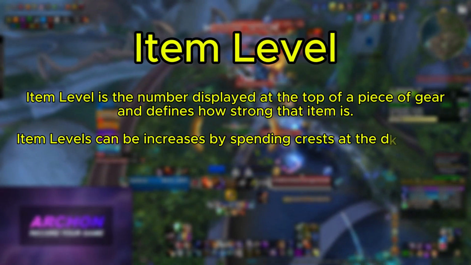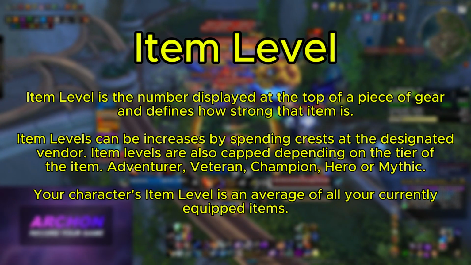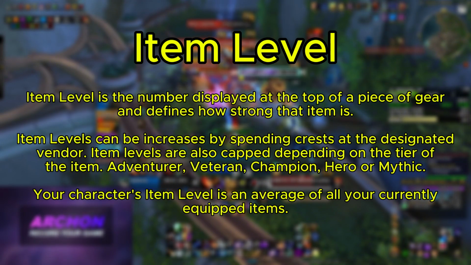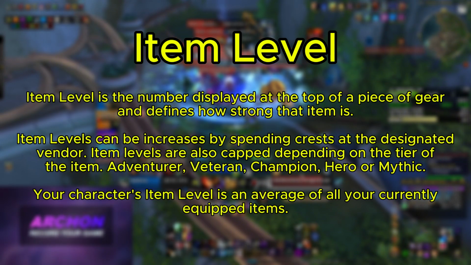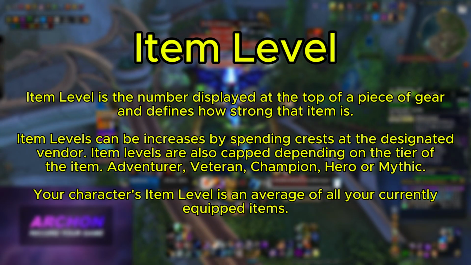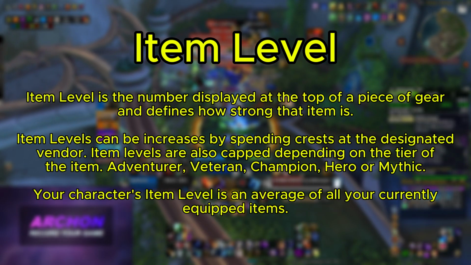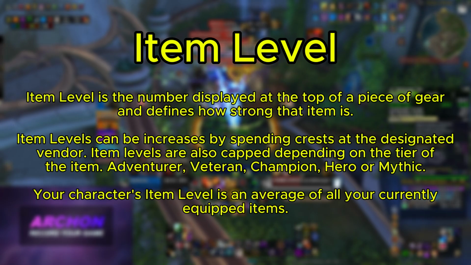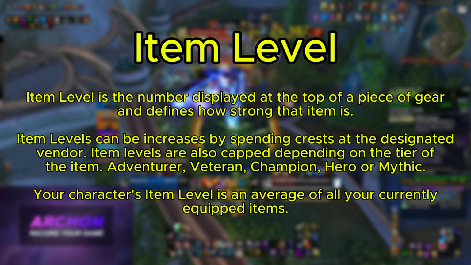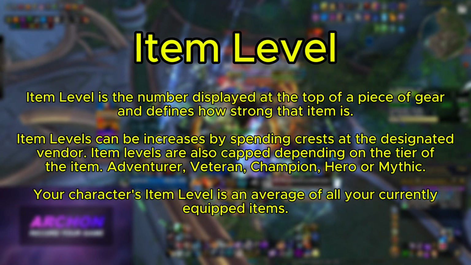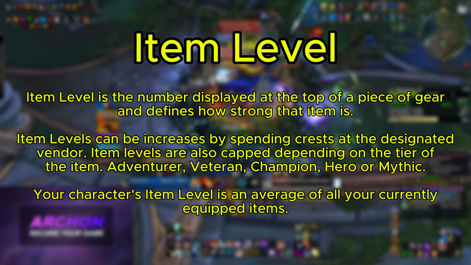Item level. Item level is the number displayed at the top of a piece of gear and defines how strong that item is. Item levels can be increased by spending crests at a designated vendor. Item levels are also capped depending on the tier of the item: Adventurer, Veteran, Champion, Hero, and Mythic. Your character's item level is an average of all your currently equipped items.